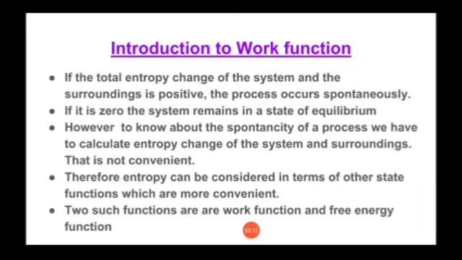We know that if the total entropy change of the system and the surrounding is positive, means if delta S system plus delta S surrounding is greater than 0, the process will be spontaneous. If delta S system plus delta S surrounding is equal to 0, then it will be in the state of equilibrium. However, to know about spontaneity of the process, we have to calculate two things, the entropy change of the system and surroundings. So that is not convenient. To find something, we have to calculate two different things. That is quite difficult.